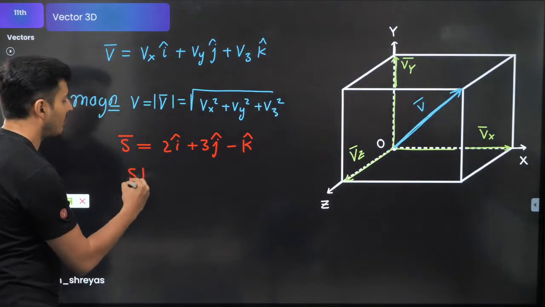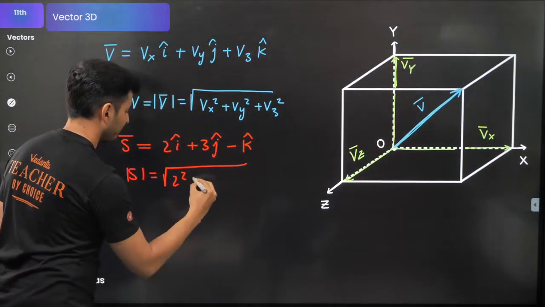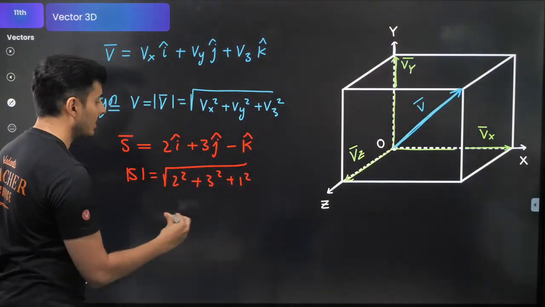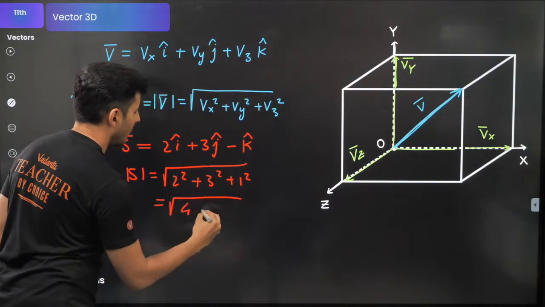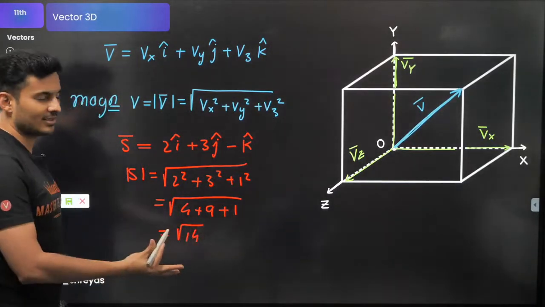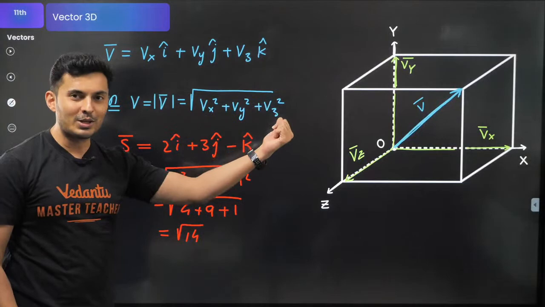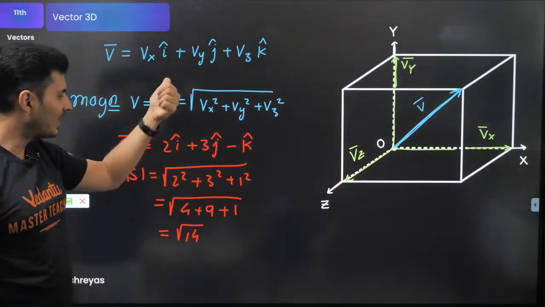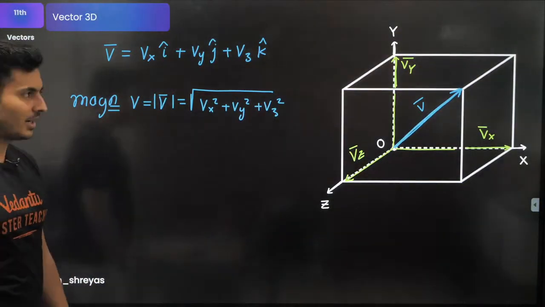So the displacement magnitude will be root of 2 square plus 3 square plus 1 square. Even if it is minus, it will be plus. Be careful. So this will be 4 plus 9 plus 1, which is root of 14 units. So Joyce Mary has traveled root 14 units in a weird direction, something in x, something in y, something in minus z. This is how it works.